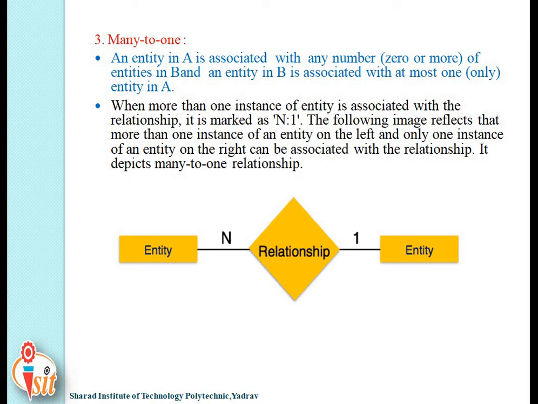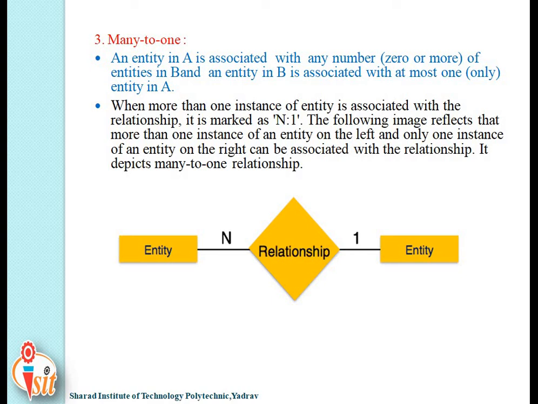Now the third type is many to one. Now what is many to one? An entity in A is associated with any number, that is 0 or more, of entities in B, and an entity in B is associated with at most one entity in A. It is exactly opposite to the second type, that is, second type is one to many and third one is many to one.